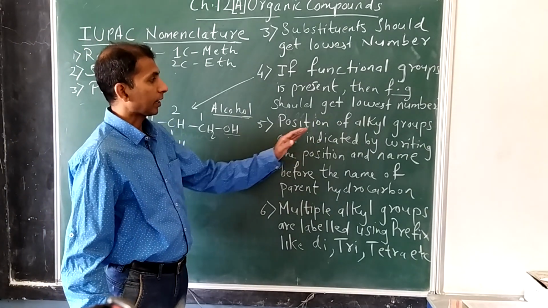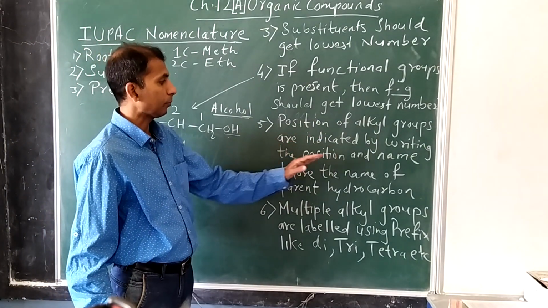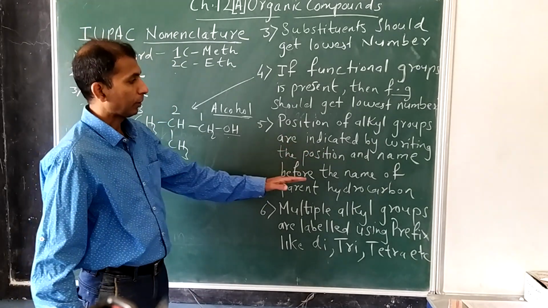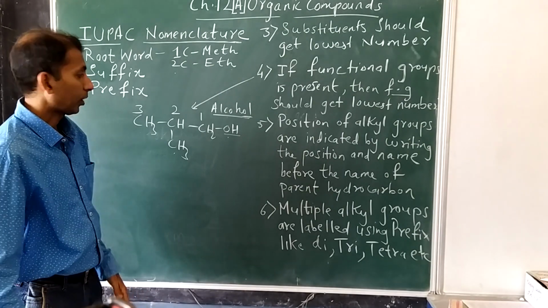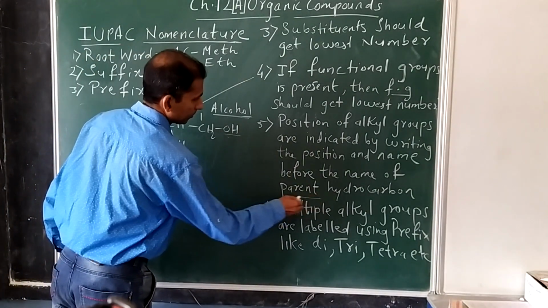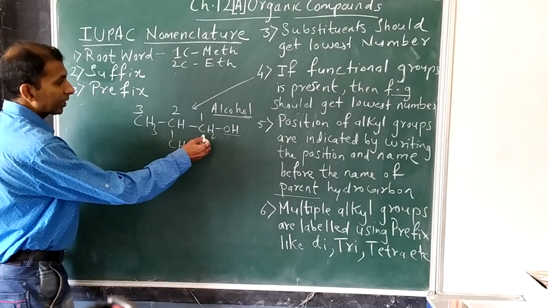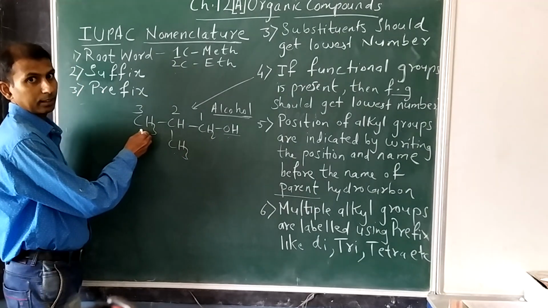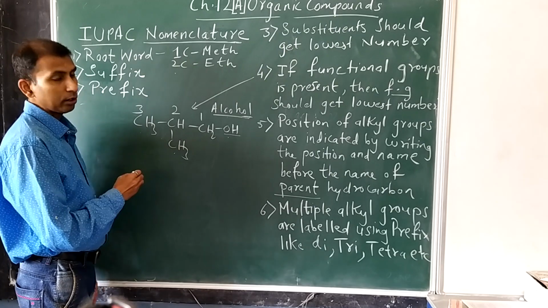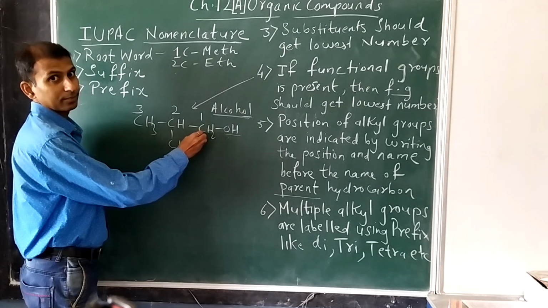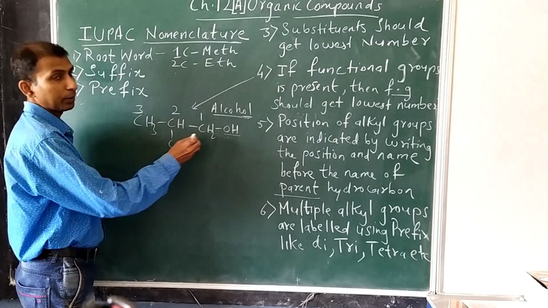Now next, the fifth rule. Positions of alkyl groups are indicated by writing the position and name before the name of the parent hydrocarbon. Okay. Now what is the meaning of parent? The longest chain that you select in the organic compound while giving its IUPAC name is called the parent chain. Okay, and the compound is called the parent hydrocarbon.